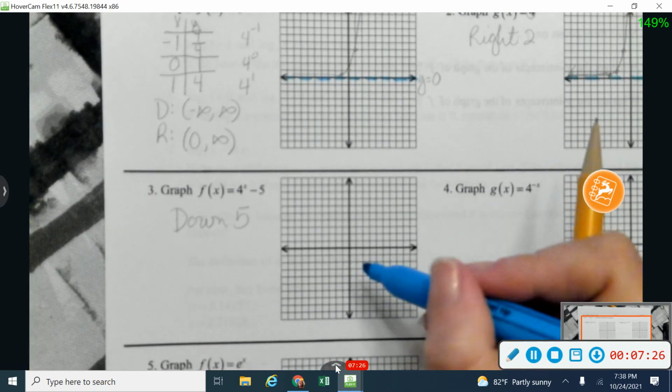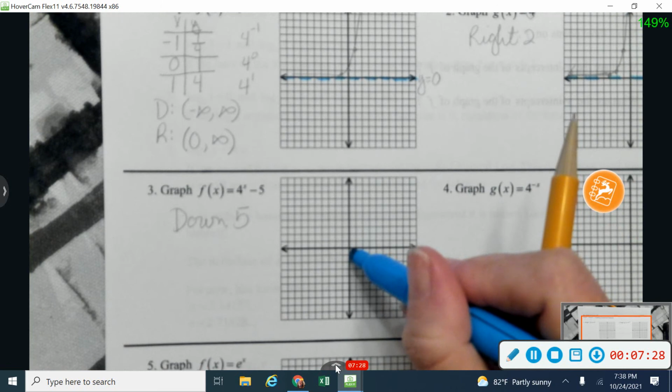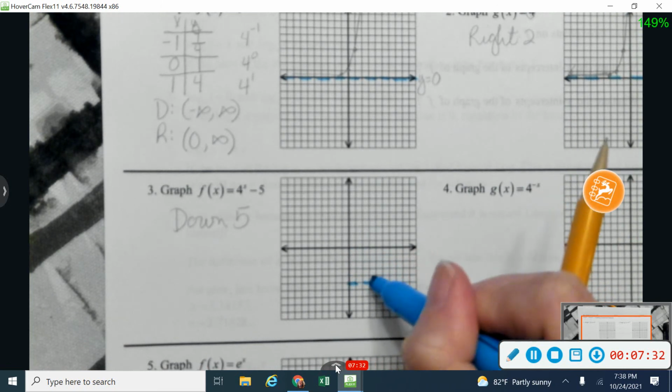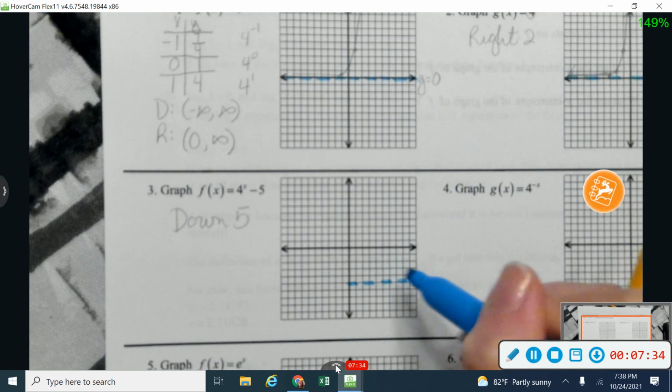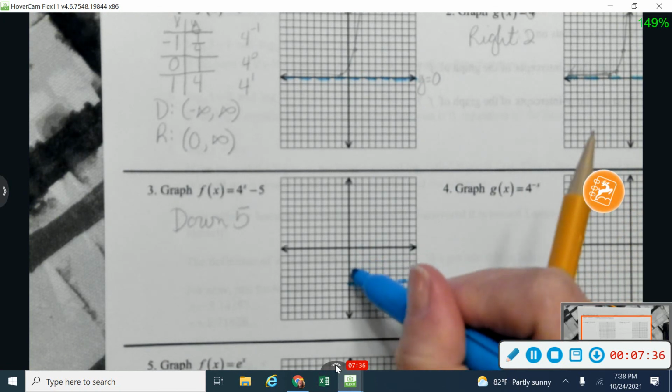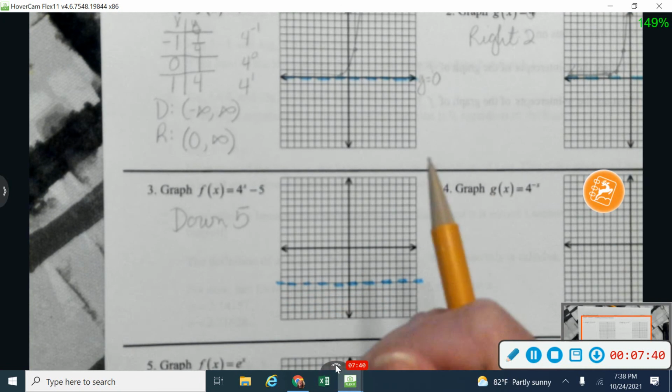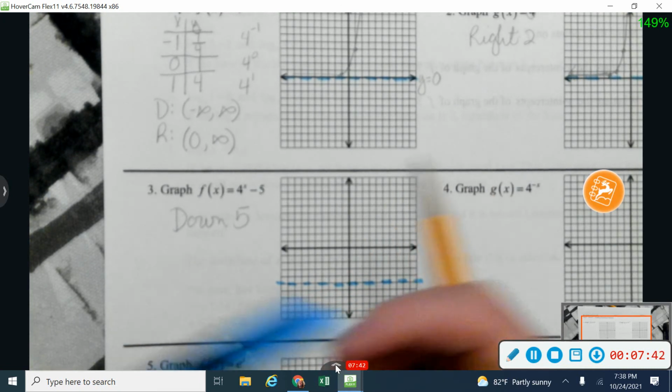Okay, now a down 5 move is going to move my asymptote. I like to go ahead and kind of do that first. So I'm going to go down 1, 2, 3, 4, 5. And there's my new asymptote right there. 1, 2, 3, 4, 5. Alright, so there's my down 5.